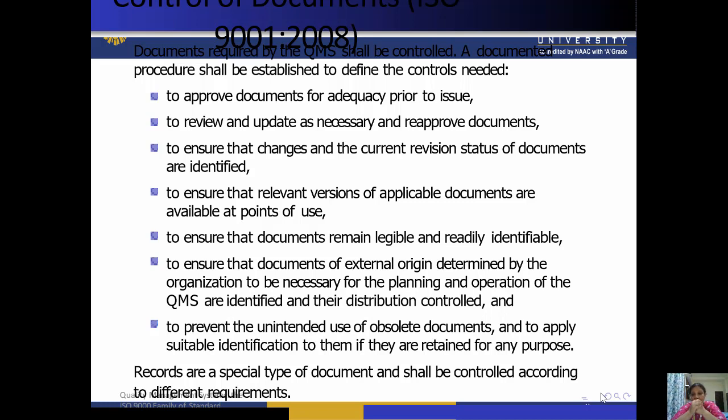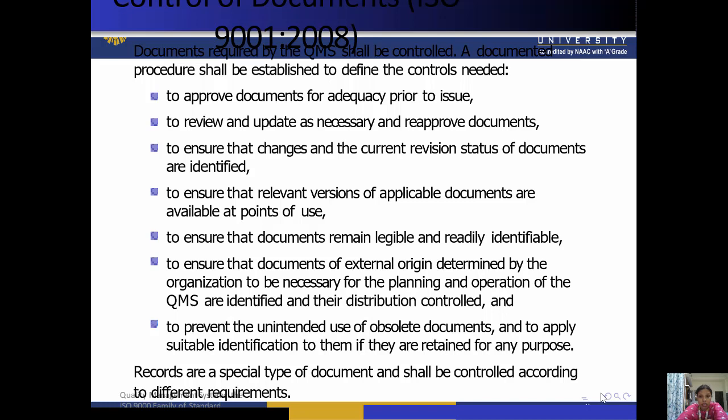Also, the reapproval of the documents is important to ensure that the changes and the current revision status of the documents are identified. So we should ensure that the current revision status of documents is identified, to ensure that relevant versions of applicable documents are available at point of use.